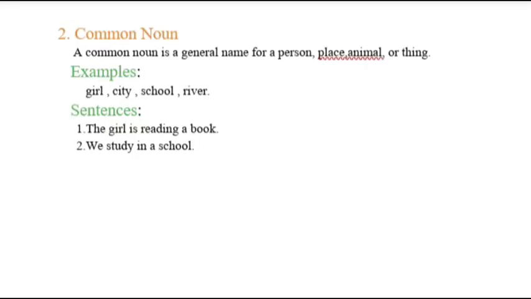Second one is a common noun. A common noun is a general name of a person, place, animal, or thing. For example, girl, city, school, river. Sentences: The girl is reading a book. We study in a